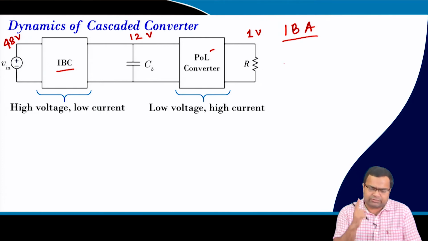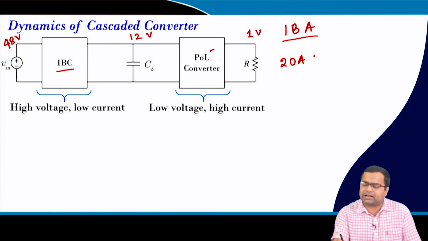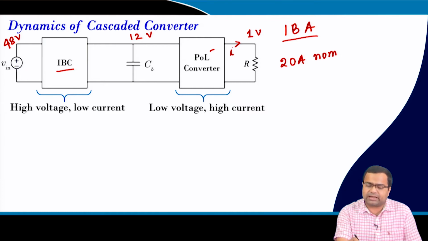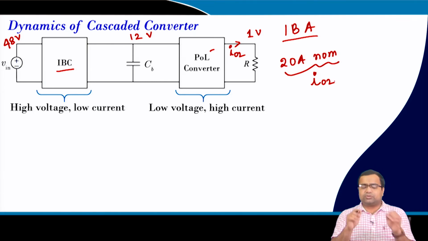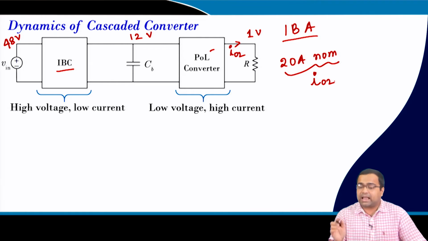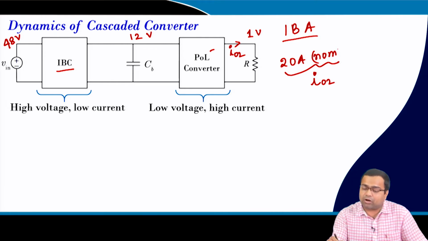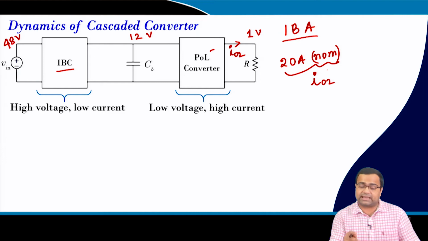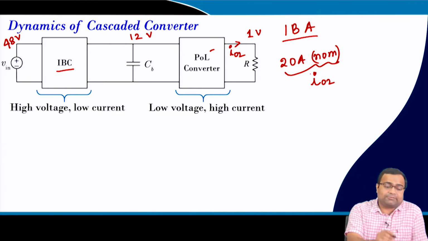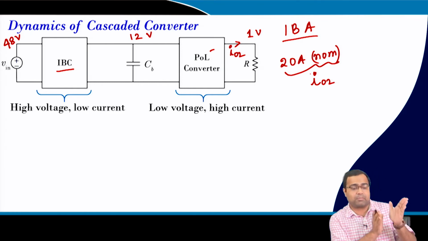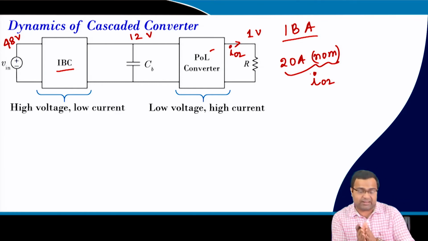But since we are only using one phase, we will go up to 20 ampere as my nominal current. So, this is my I02, my nominal value. So, it is a low voltage high current application, and the transient requirement is extremely fast in the second stage, okay,